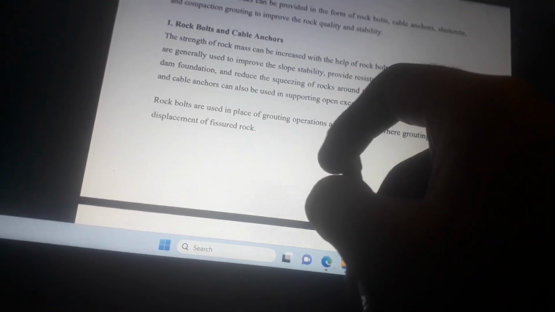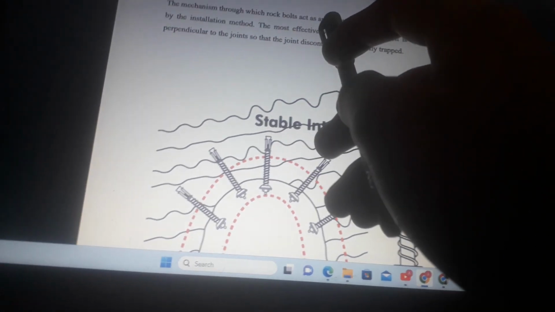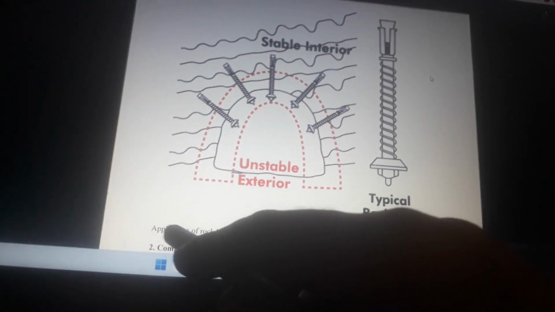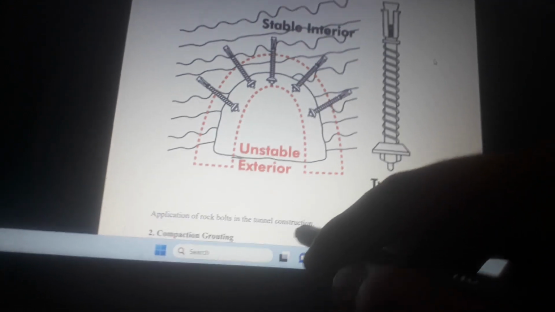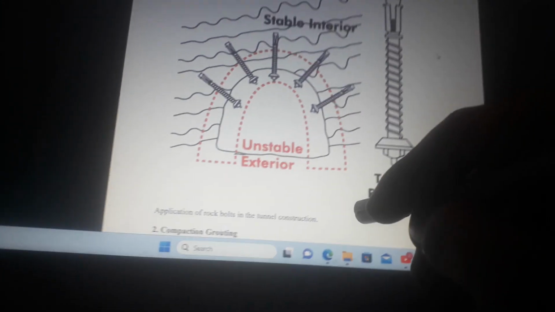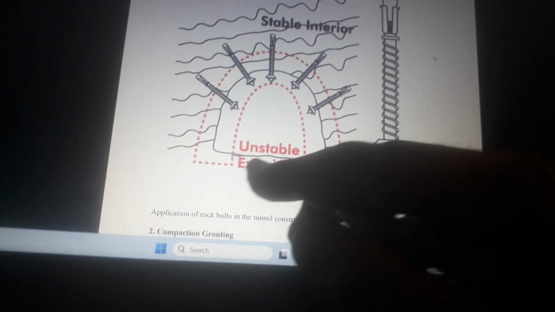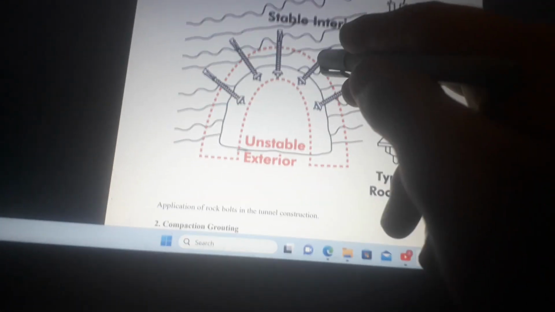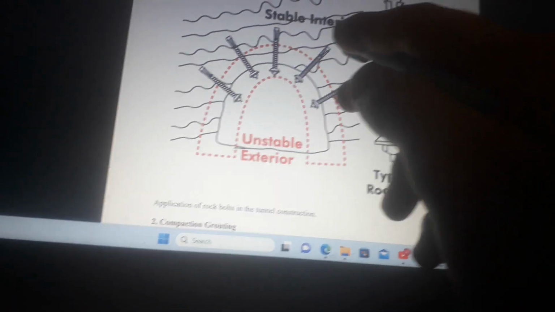Rock bolts are used in place of grouting operations at the locations where grouting can induce displacement of fissured rock. The mechanism through which rock bolts act as effective compression members is governed by the installation method. Application of rock bolts in tunnel construction. This is a typical rock bolt. This is the unstable exterior. This is the stable interior.